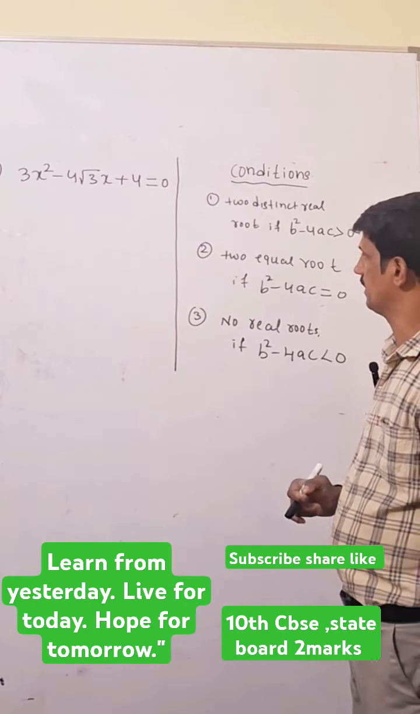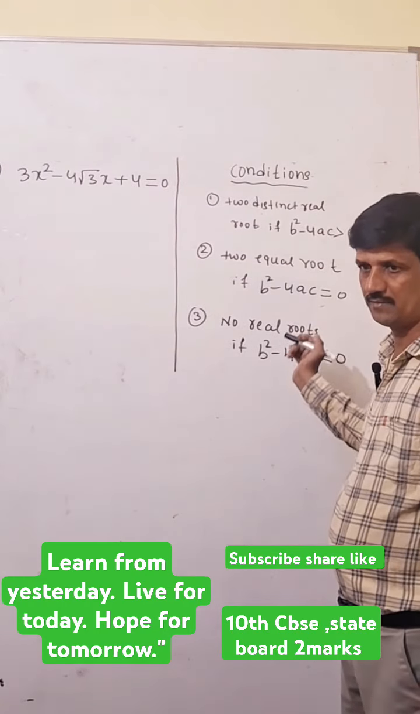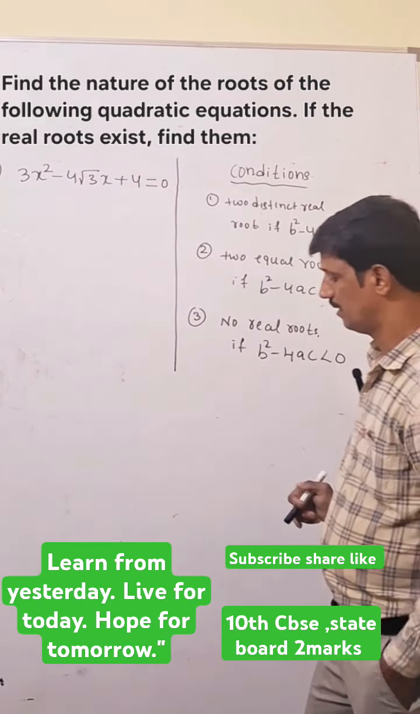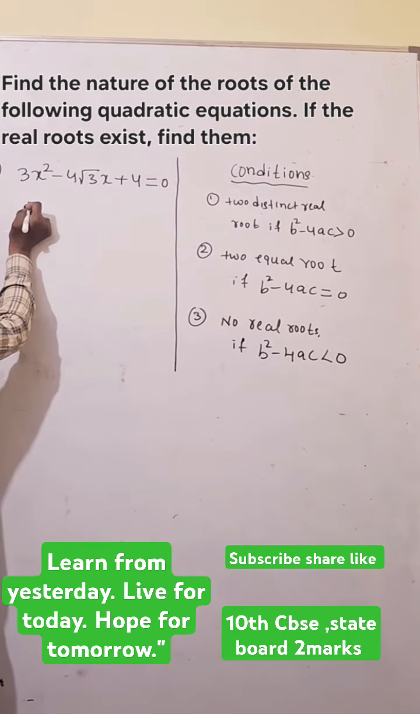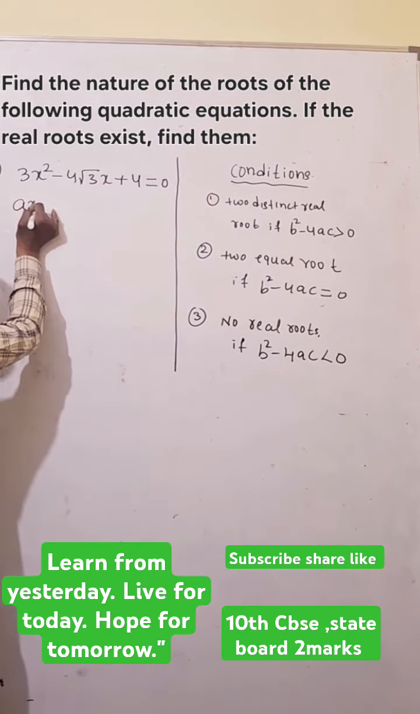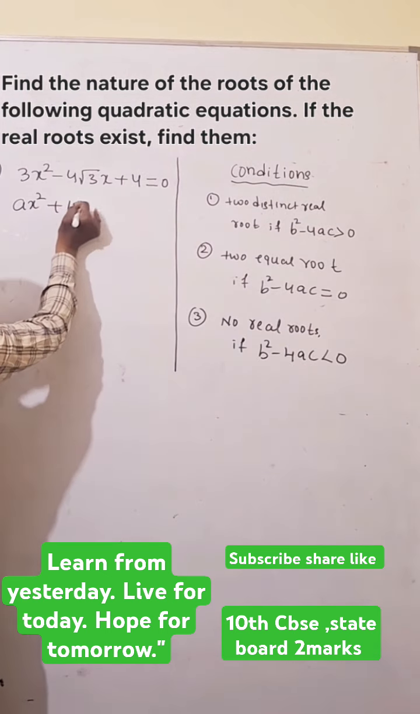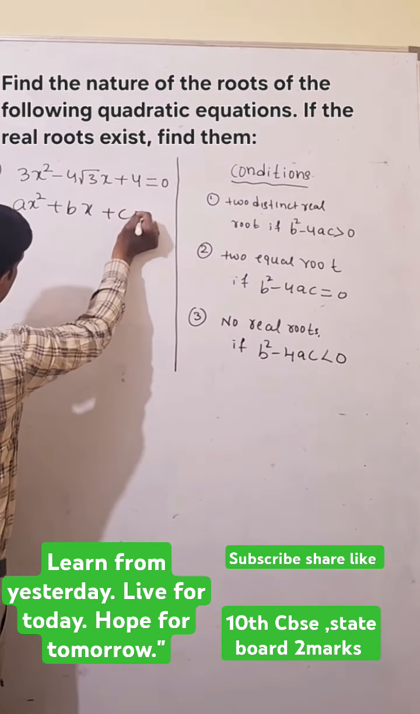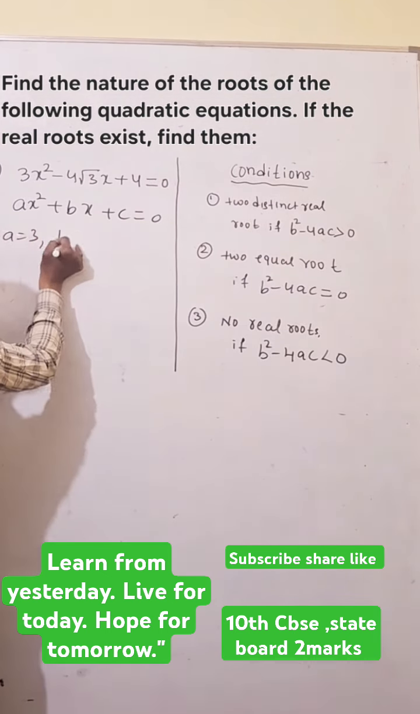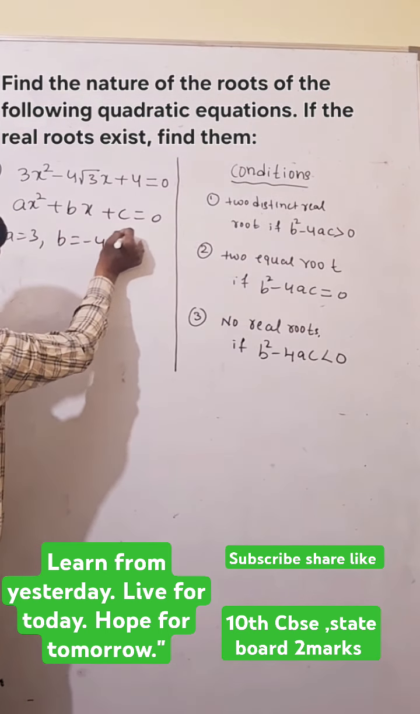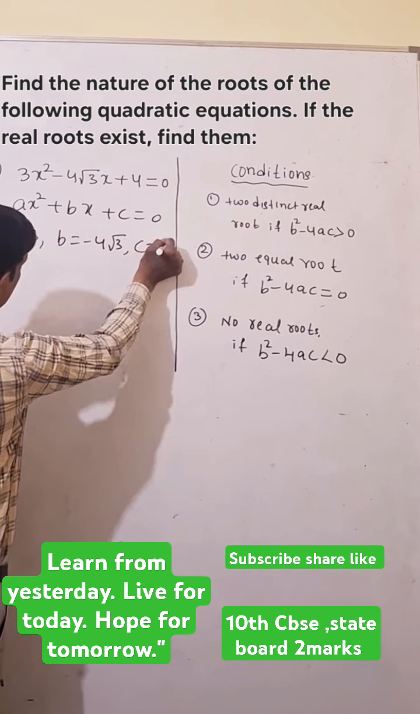Okay, dear student, next question. What kind of condition is satisfied? We can check it. Here, equate this to the standard form of the quadratic equation, ax square plus bx plus c equals 0, where a equals 3, b equals minus 4 root 3, then c equals 4.